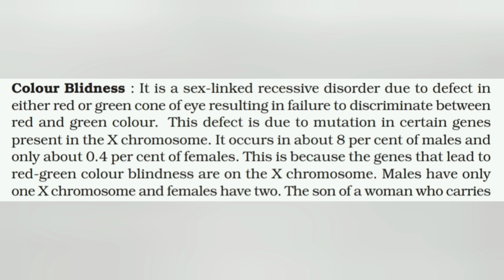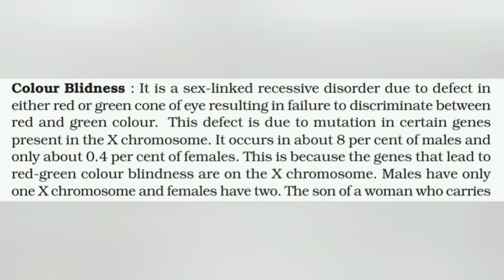This defect is due to mutation in certain genes present in the X chromosome, which is a sex chromosome. It occurs in about 8% of males and only about 0.4% of females. This is because the genes that lead to red-green color blindness are on the X chromosome. Males have only one X chromosome, while females have two X chromosomes.